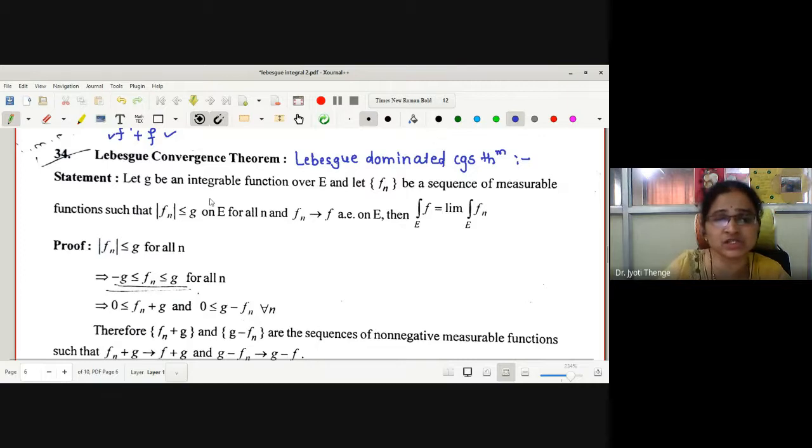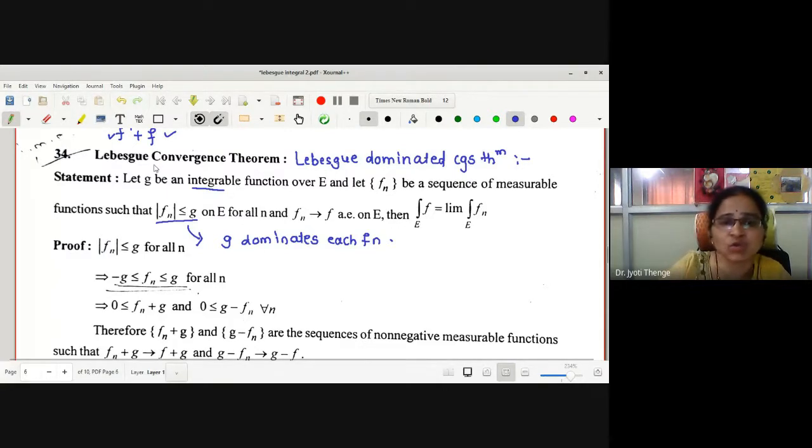G is an integrable function, and Fn is a sequence of measurable functions such that mod Fn is less than or equal to G. That is, the function G dominates each Fn. That's why the other name is Lebesgue dominated convergence theorem.